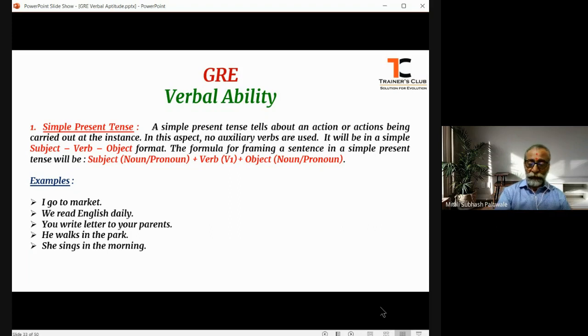When we see these examples, my dear friends, in I go to market, I is the subject, that is the first person singular pronoun, go is the action verb, and market is the object.